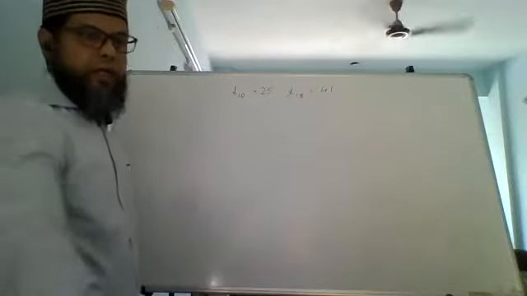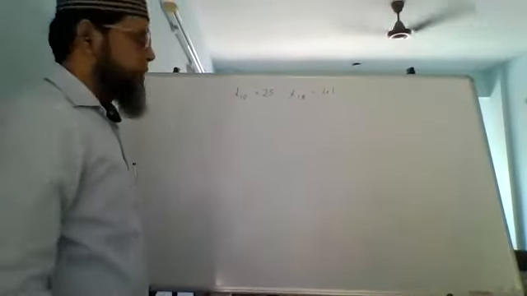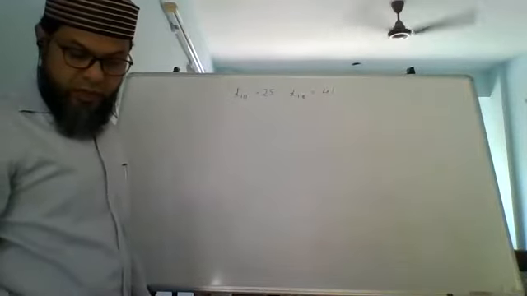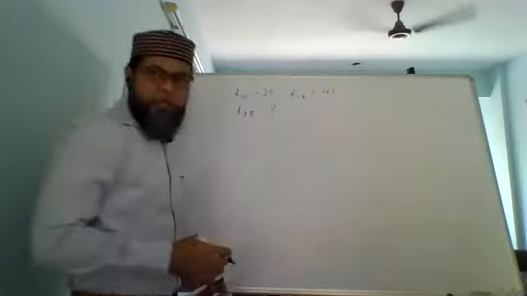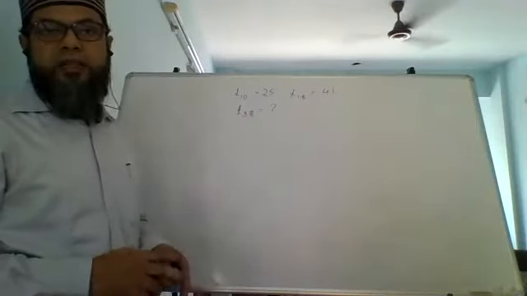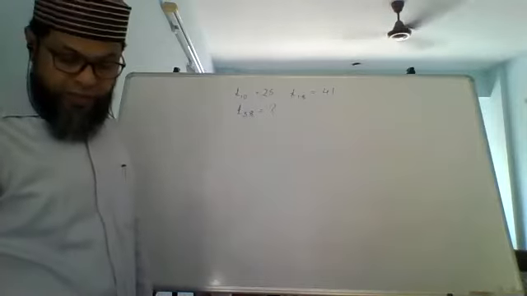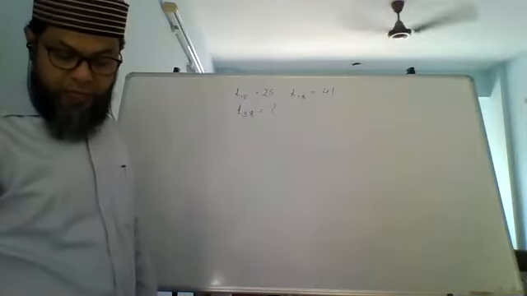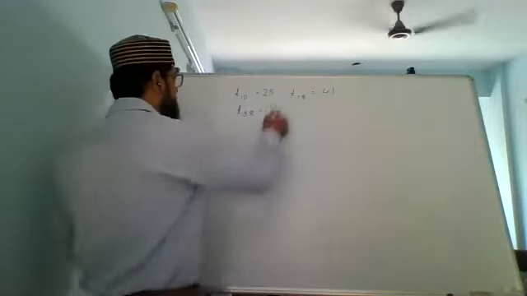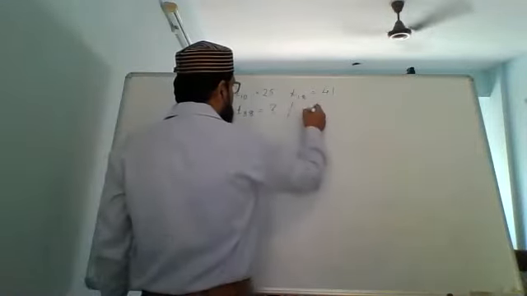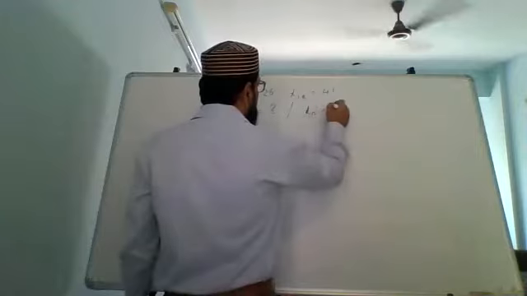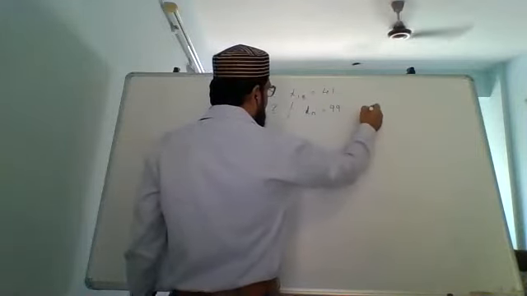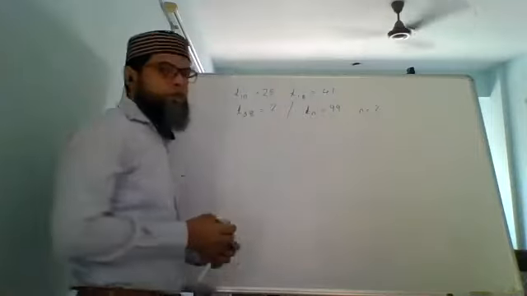T10 and T18 are given to me. Then find the 38th term. T38 equals question mark. That is what you have to find out. And there is a second part of the question. It says if Tn is 99, then find n.